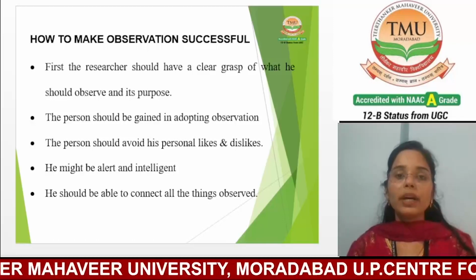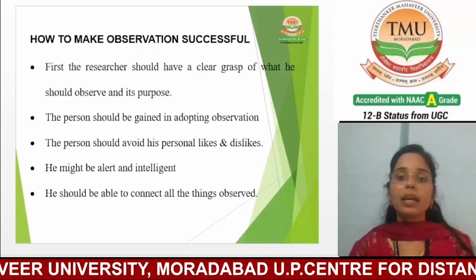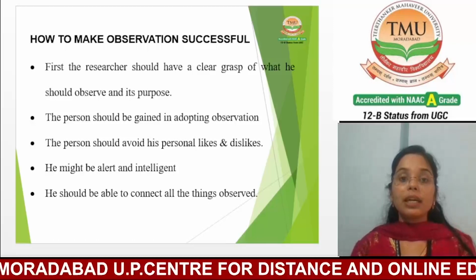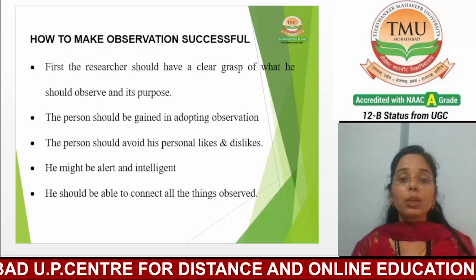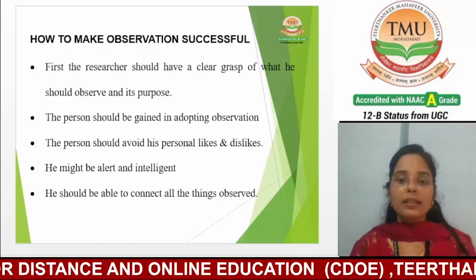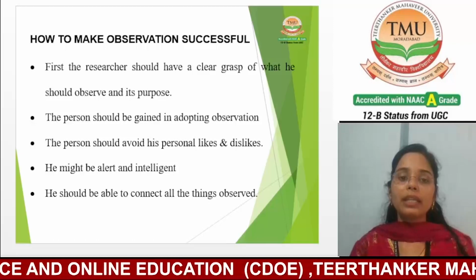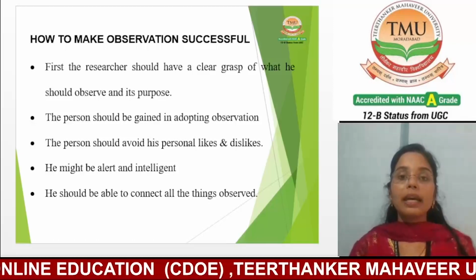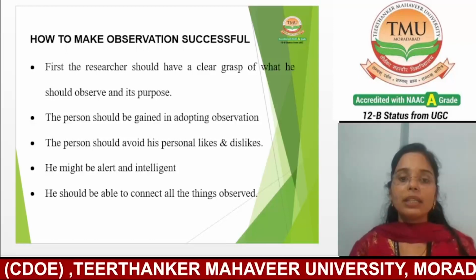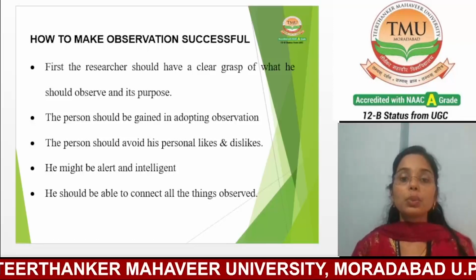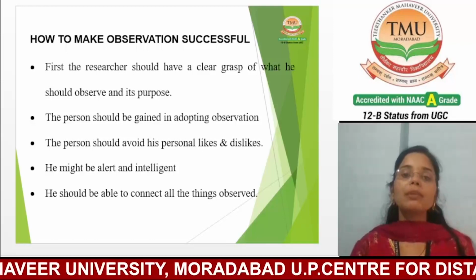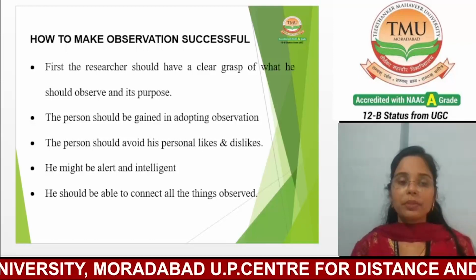The second one is, the person should be trained in adopting observation. The next one is, the researcher should avoid his personal likes and dislikes. The person should be unbiased. Next, he should be alert, intelligent and also sincere. The last one is, he should be able to connect all the things observed. So this is a very important method for research.